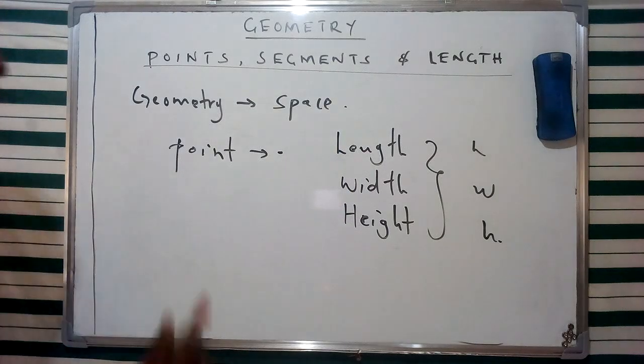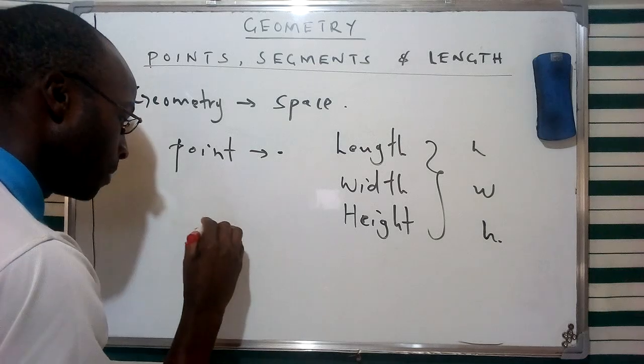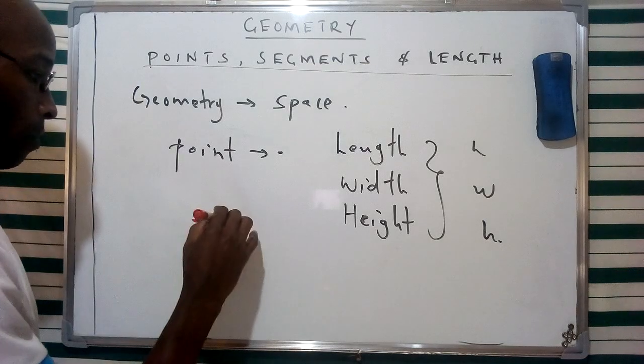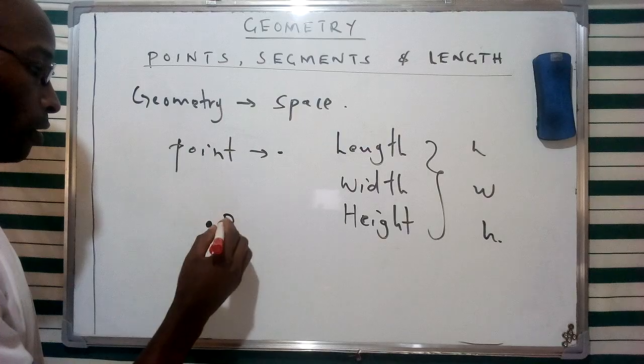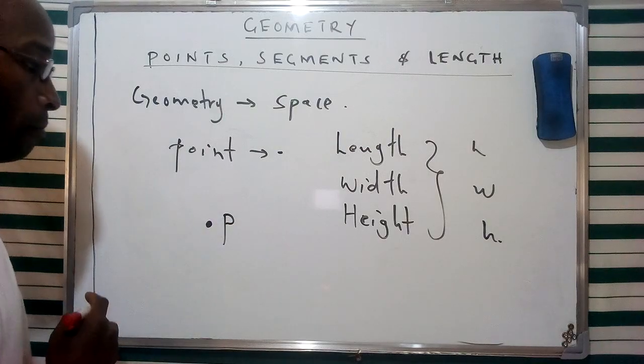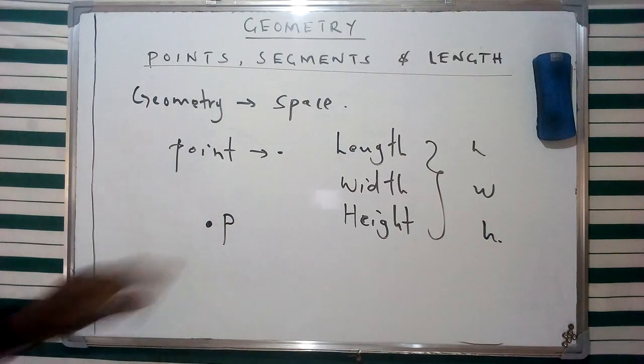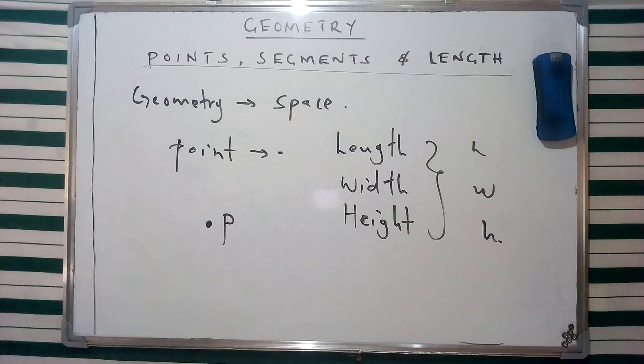Therefore, we can denote a point in space using a dot, or using a letter to denote that specific point, as point B. So the point B is going to be given in terms of this specific notation, as we're going to go ahead and see.